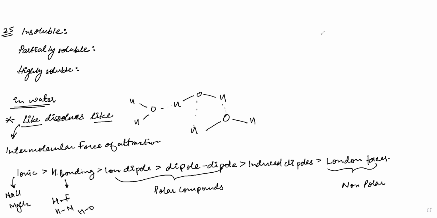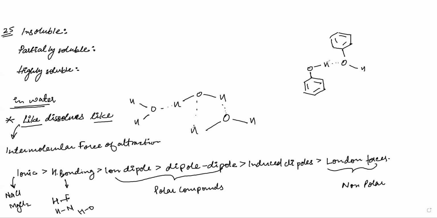But now in the question we have phenol, which is like this. There can be hydrogen bonding present in phenol through the OH, but the extent of hydrogen bonding is not very much.